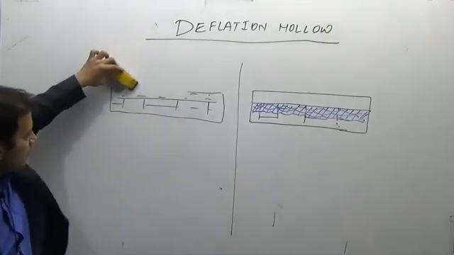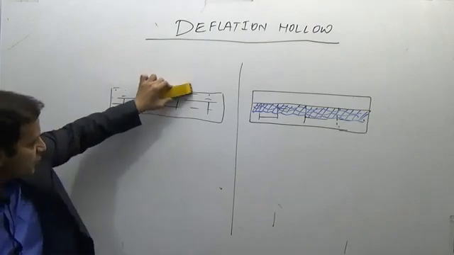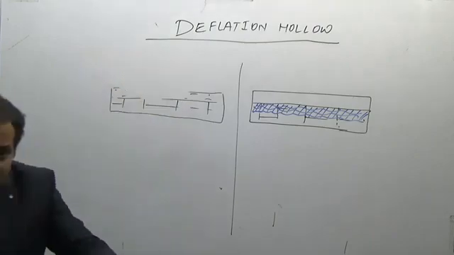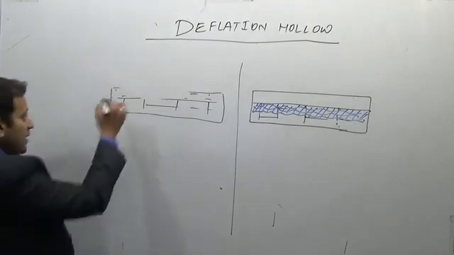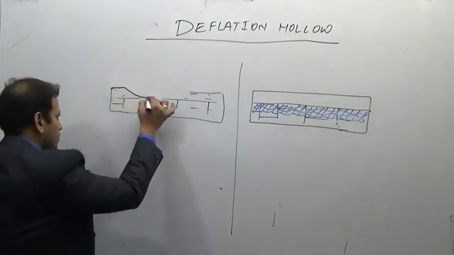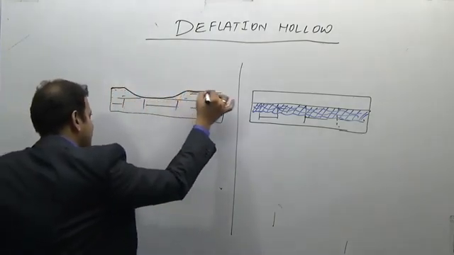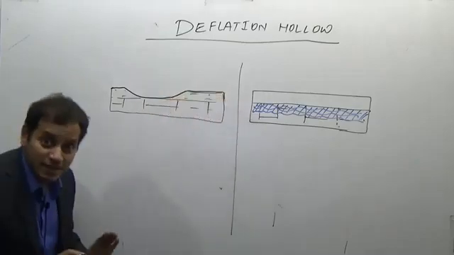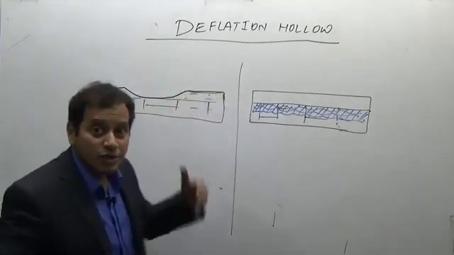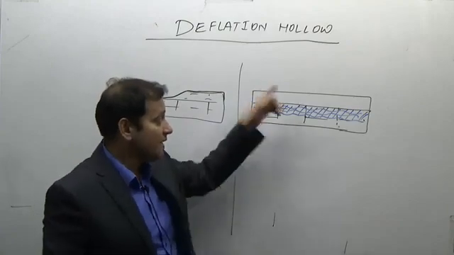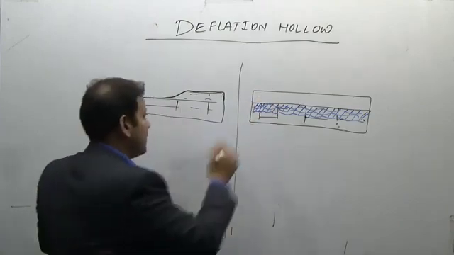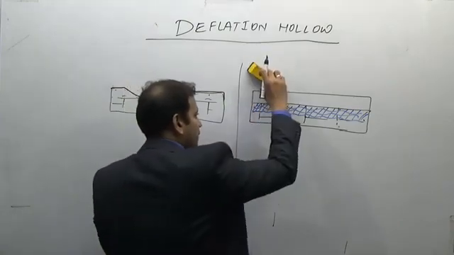Over a period of time, this land will be reduced into a depression till it reaches a hard rock, resulting in the formation of a deflation hollow. So what are these? Depressions in the deserts which are caused due to the deflation process by the wind. The same thing will apply here. Here the wind will come and it will blow away.